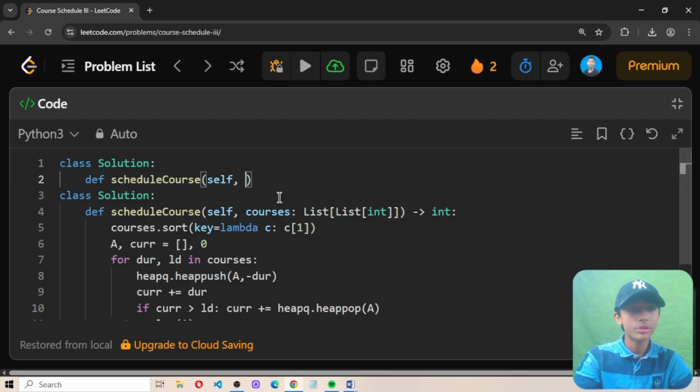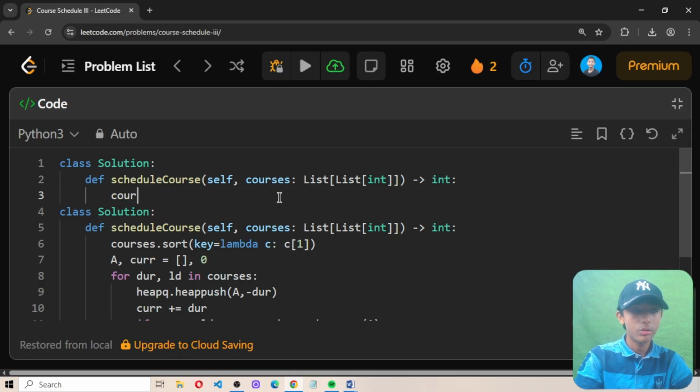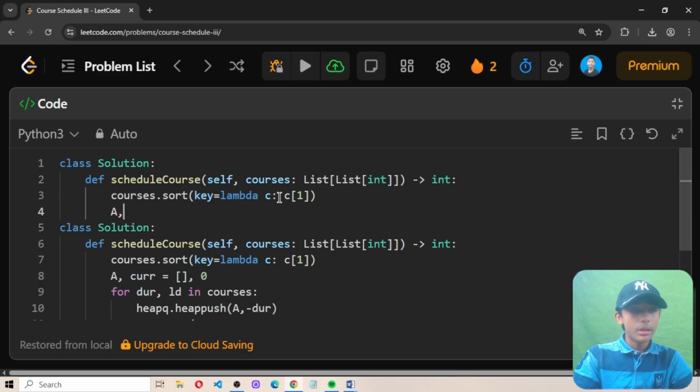Define scheduleCourse(self, courses: List[List[int]]) -> int. Then courses.sort(key=lambda c: c[1]). Then a = [], cur = 0.